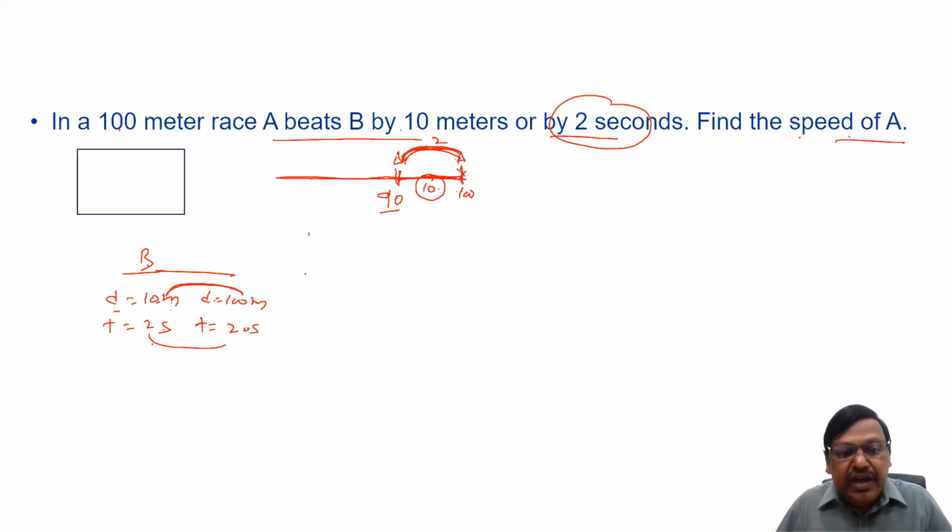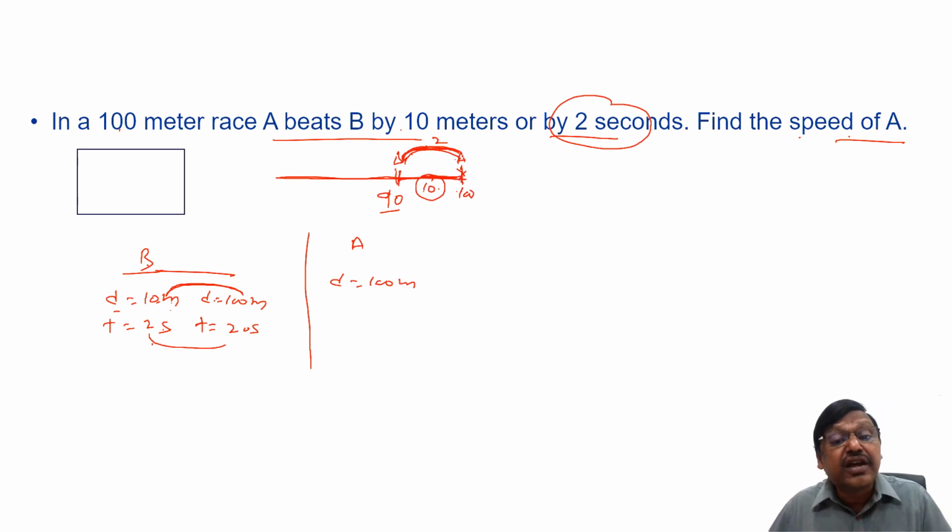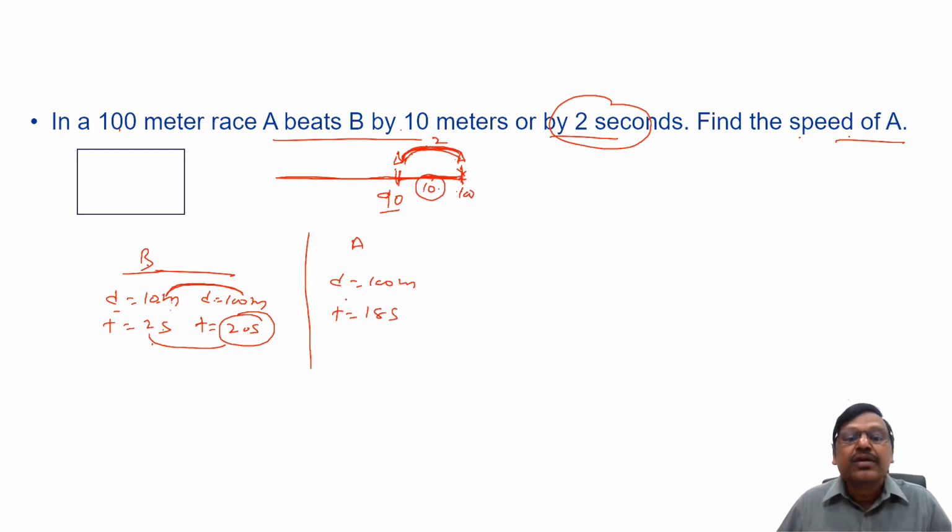B. If B is taking 20 seconds, how much time will A take to cover these 100 meters? As I said, A takes 2 seconds less than B. He completed 2 seconds before B, so since B completes in 20 seconds, A has taken 18 seconds. So A covers this 100 meters in 18 seconds.